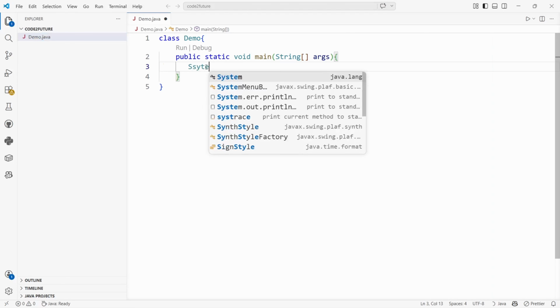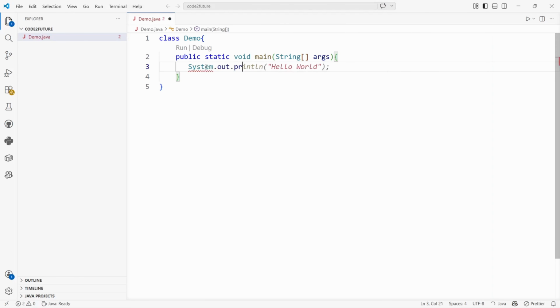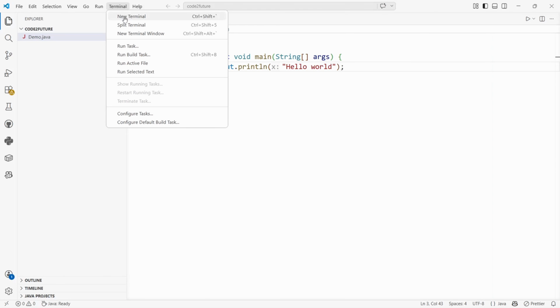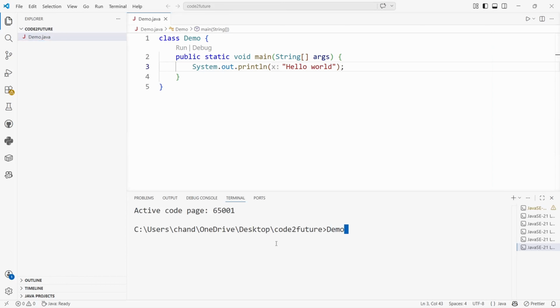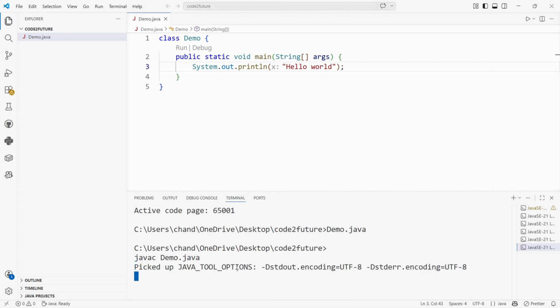So I will print here System.out.println, Hello World. Now I want to execute this program. First of all, on the left hand side there is only Demo.java. Now I will open the terminal, and there are no errors. From here I will compile it with javac Demo.java. I have compiled it and there are no errors. On the left hand side, Demo.class was created.